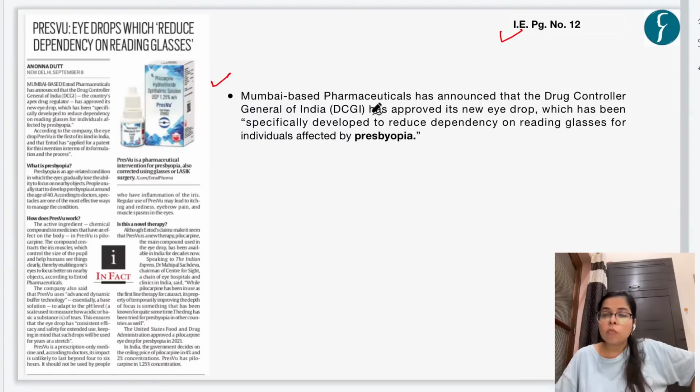Now let's see a few facts regarding presbyopia. Now first of all, in this image you can see this is the anatomy of the human eye. So we can see some important parts of the human eye. What are these important parts? First important thing, you can see this is the iris. What is iris? Iris is the colored portion of the human eye. And what is the role of